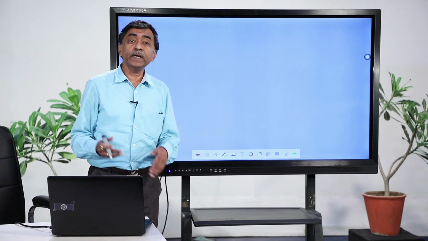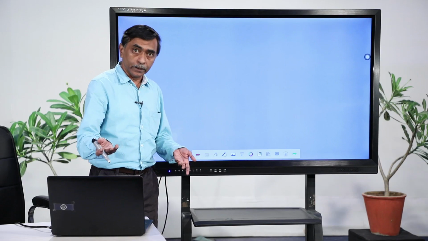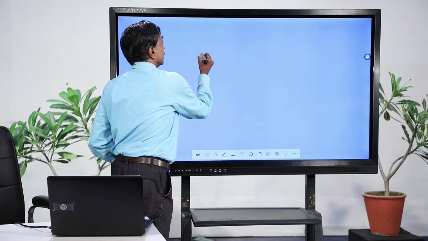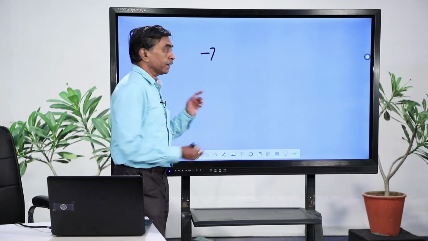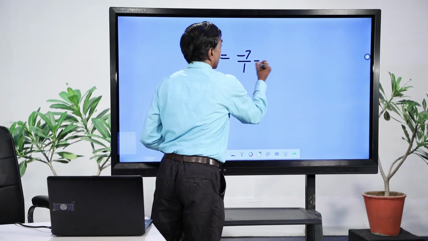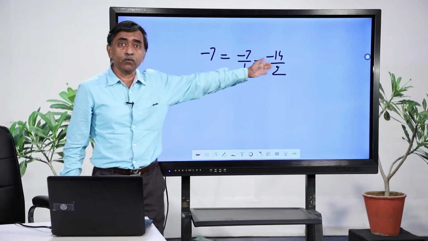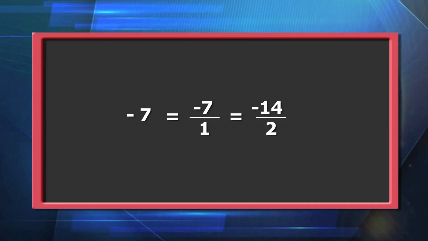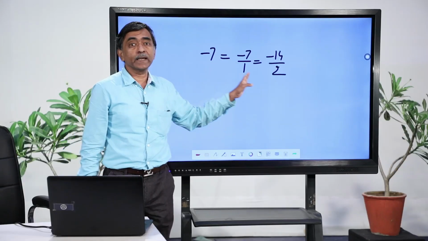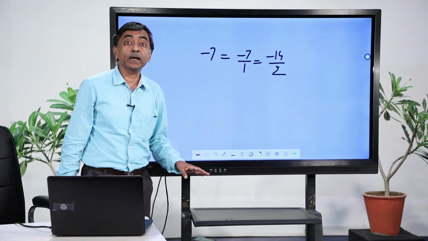Another statement is every integer is a rational number. Can you verify this for yourself? Suppose I take the integer -7, I can write this -7 as -7/1 or -14/2. There are several ways of writing that. Try to express it for yourself, and you can see that numerator and denominator both are integers and denominator is not equal to 0. This becomes a rational number, and so we can say that every integer is a rational number. Every whole number is a natural number.